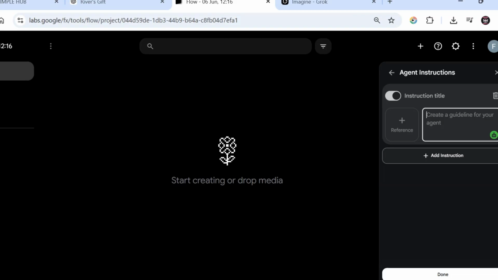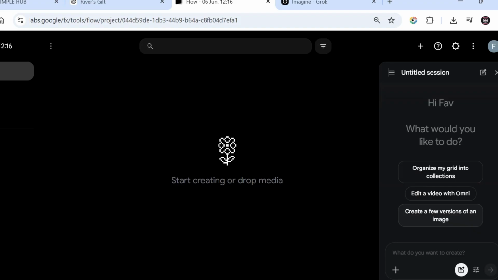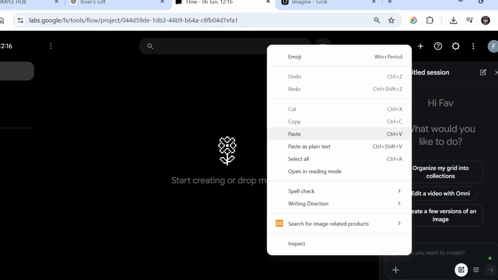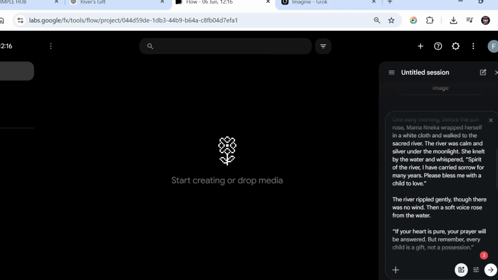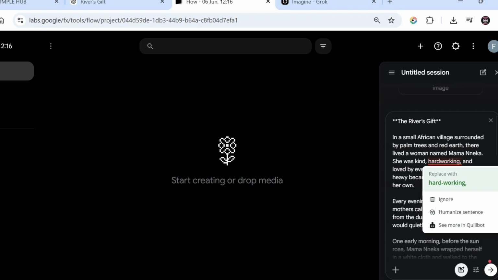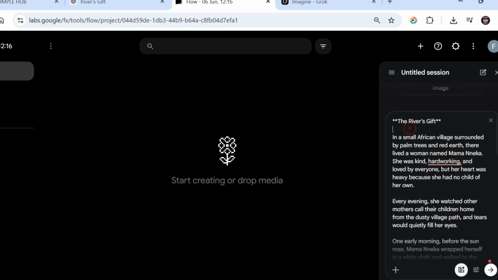I will just add it here: be consistent. The instruction is very important. You can add as many instructions as you want, for the AI to be able to follow all of them. In this box here, this is where you add your storyline. I already have a storyline I created with ChatGPT. If you don't have anything, you can ask the AI for a guide, or if you have an idea, you paste it here.